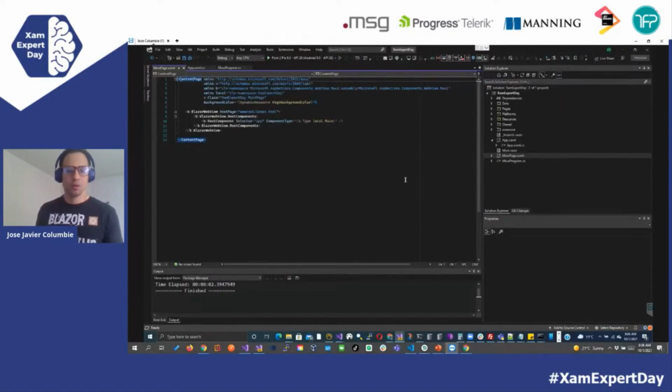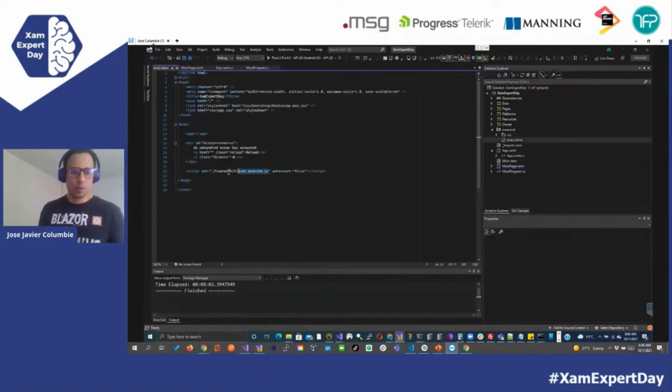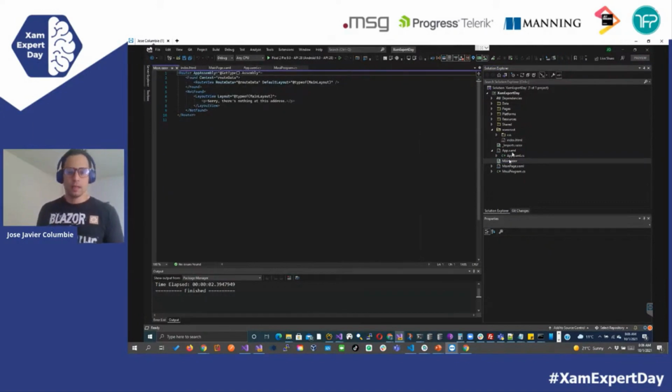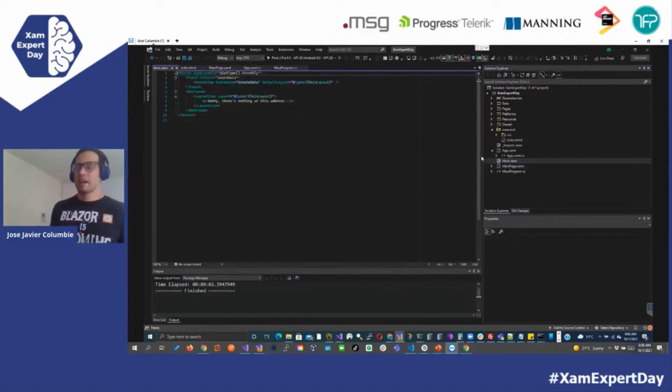So let's see both of those things. One thing that you see with this project structure is that right now we have the wwwroot with our CSS. We can see here our index page that pretty much has the web view JavaScript and also has this app component in the body. If we come back to the main Razor, that is the one that says local main. In the main Razor, we have the router component that we're used to seeing in our Blazor application that says, hey, if you find the route that I'm pointing to, go to the main layout and use that one as your base. If you don't, just display, sorry, there is nothing at this address.